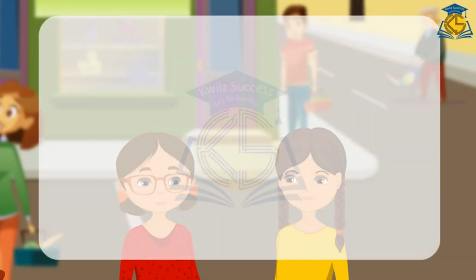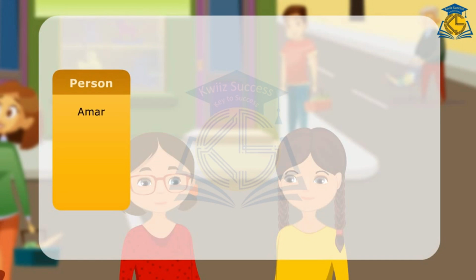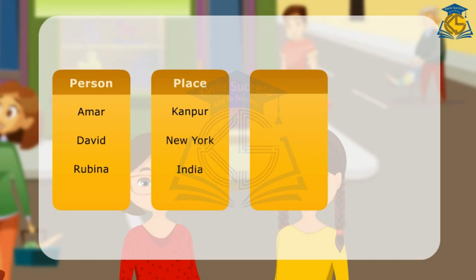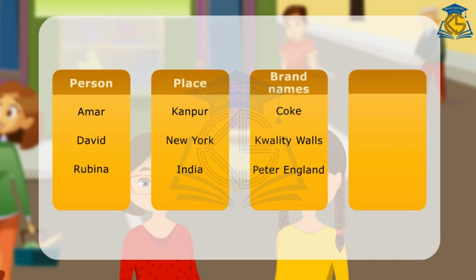Here is a list of some proper nouns. Person, Amar, David, Rubina. Places, Kanpur, New York, India. Brand names, Coke, Quality Walls, Peter England. Days or months, Tuesday, February, December.